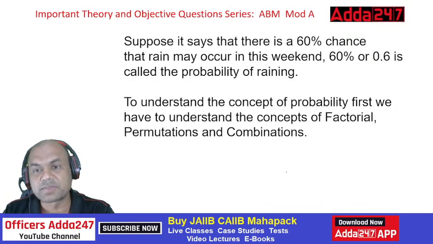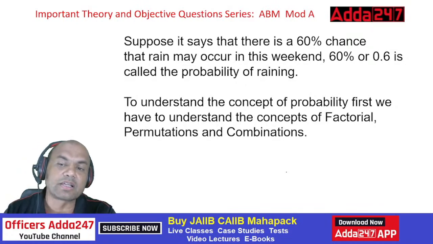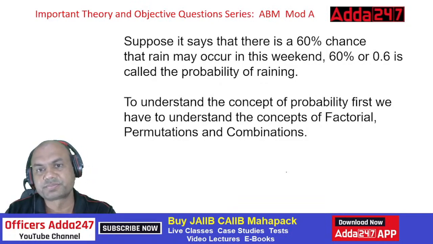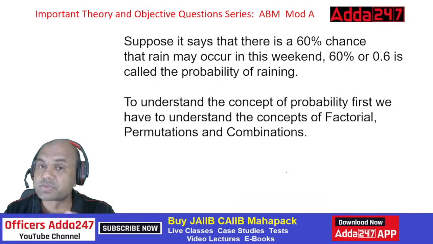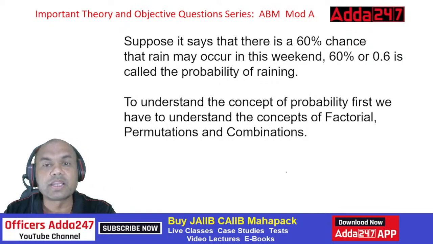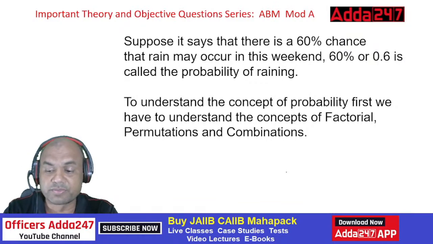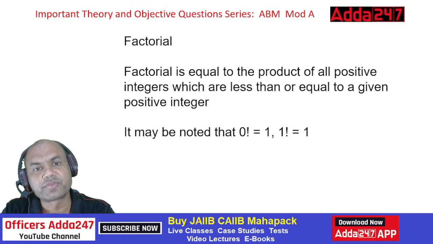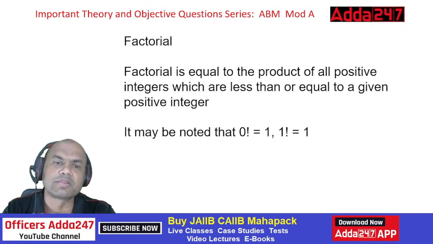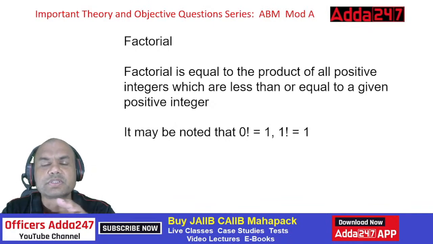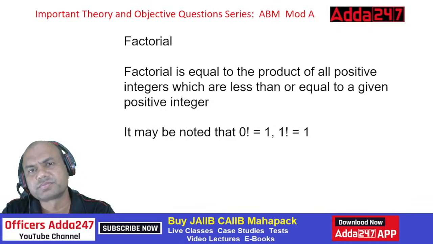To understand the concept of probability, first we have to understand the concepts of factorial, permutation, and combination. So first we need to know what is factorial, what is permutation, what is combination. Only then can we go ahead. So let's understand factorial first. What is factorial? It is equal to the product of all the positive integers which are less than or equal to the given positive number. Means what?